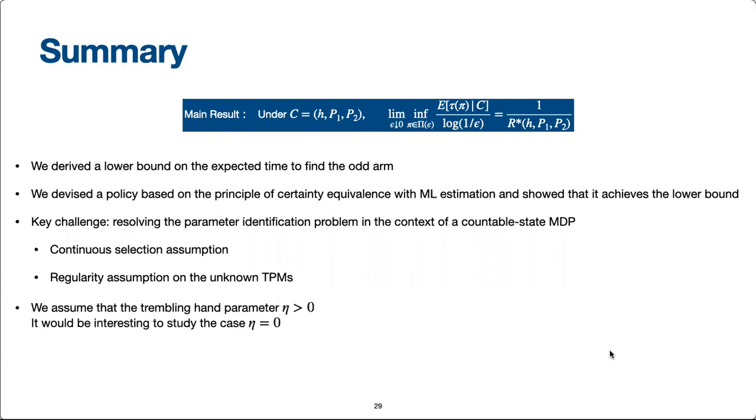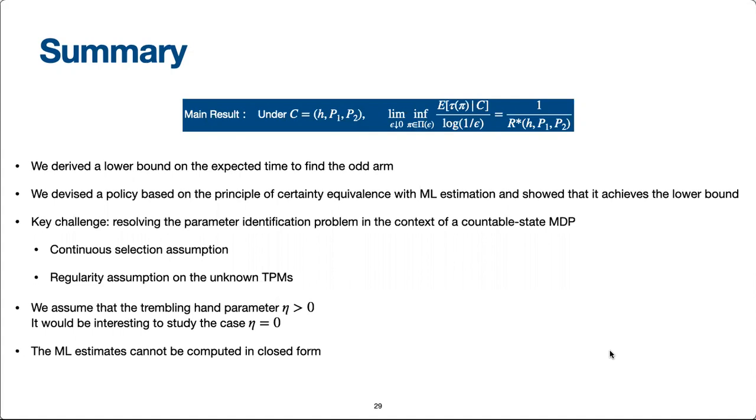We work with the case when the trembling hand parameter eta is strictly positive. It would be interesting to study the case when eta is actually equal to 0. It so happens that in our work, the ML estimates cannot be computed in closed form. They can at best be computed numerically.